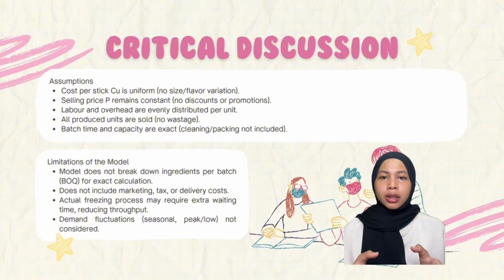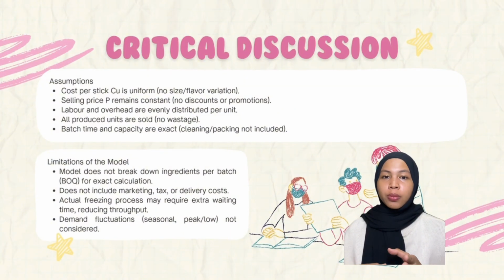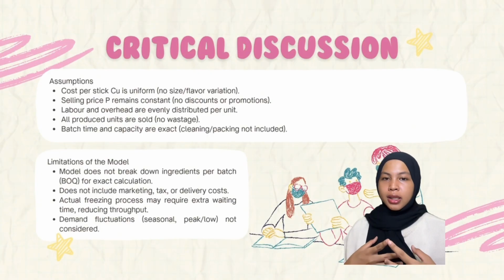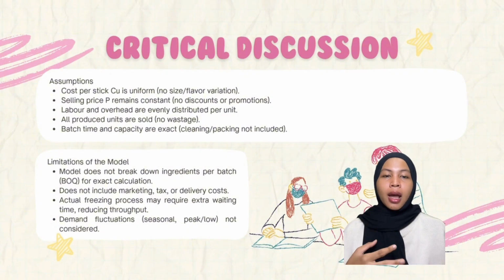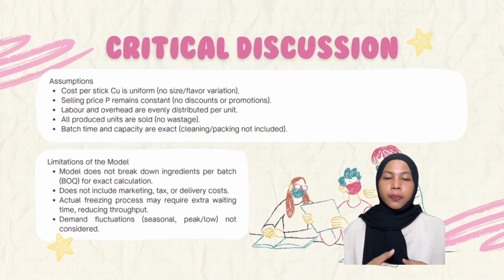The limitations of the model. The first point is no BOQ, bill of quantities, breakdown for detailed cost accuracy. Point 2, does not include marketing, tax, delivery, and handling costs. Point 3, actual processing time may fluctuate and reduce throughput. And the last one, it does not account for demand variation, such as seasonal peak and low periods.